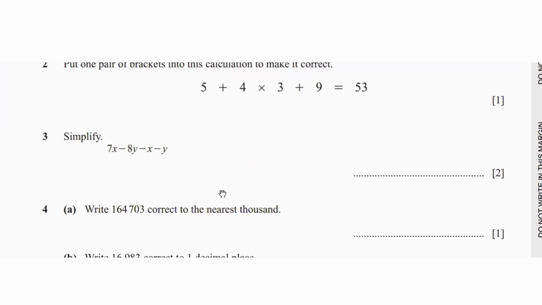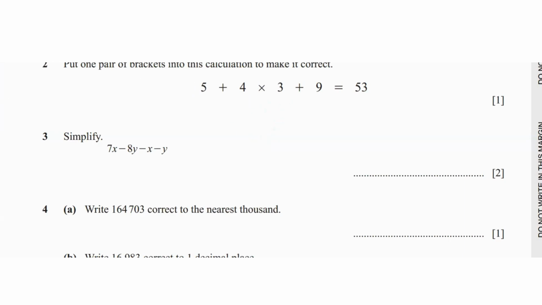Question 2 says put one pair of brackets into this calculation to make it correct. So if we put the brackets around 5 plus 4, that gives us 9. So then 9 times 3 plus 9. 9 times 3 is 27. 27 plus 9 is 36. As you can see, we're following the rules of BODMAS. First the brackets, then exponents if there are any. Then after that, we do division, multiplication, addition, subtraction. Over here, we have multiplication and addition, and they're asking us to add the brackets. So as you can see, if we put the brackets around 5 plus 4, this doesn't work.